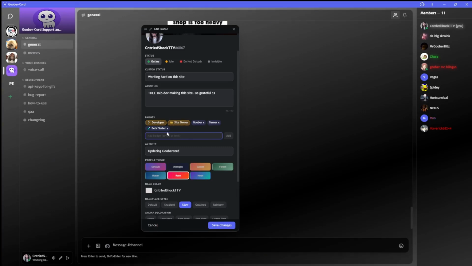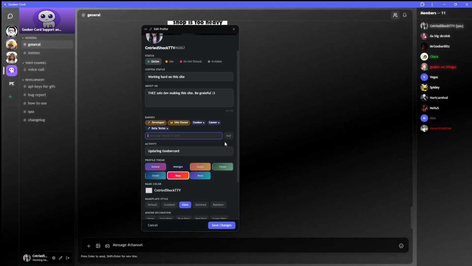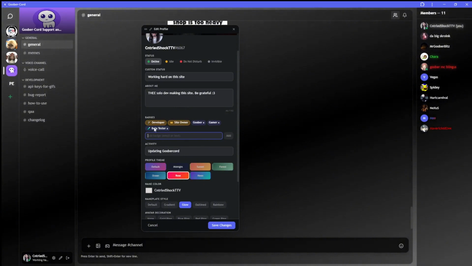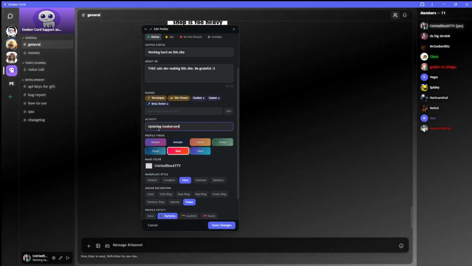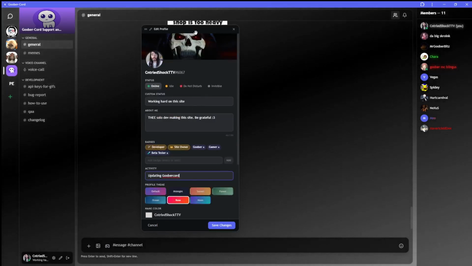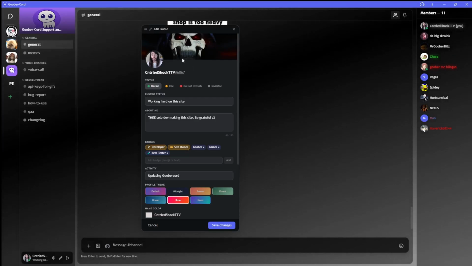The activity is basically just like what you're doing. So currently mine is set to updating Goober-Cord. The profile themes as well are pretty interesting. But yeah, so activity and then your profile themes. You might have to remove the banner here. I'm too lazy to remove the banner off of mine.